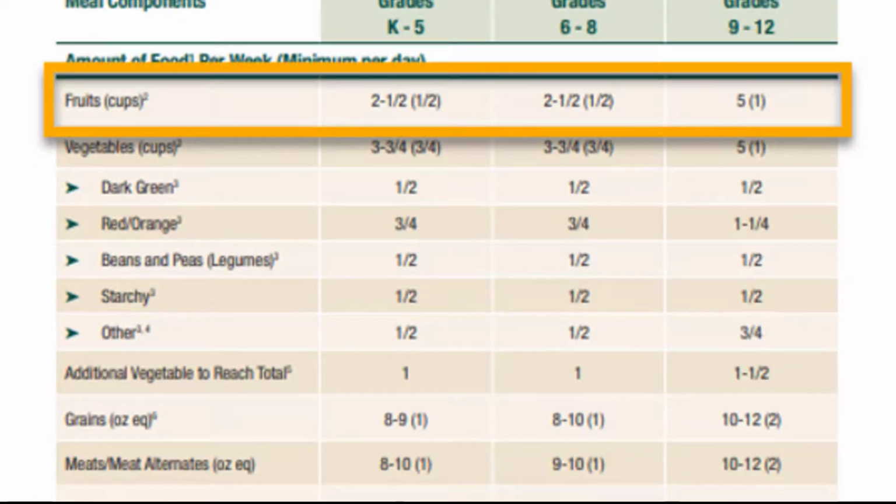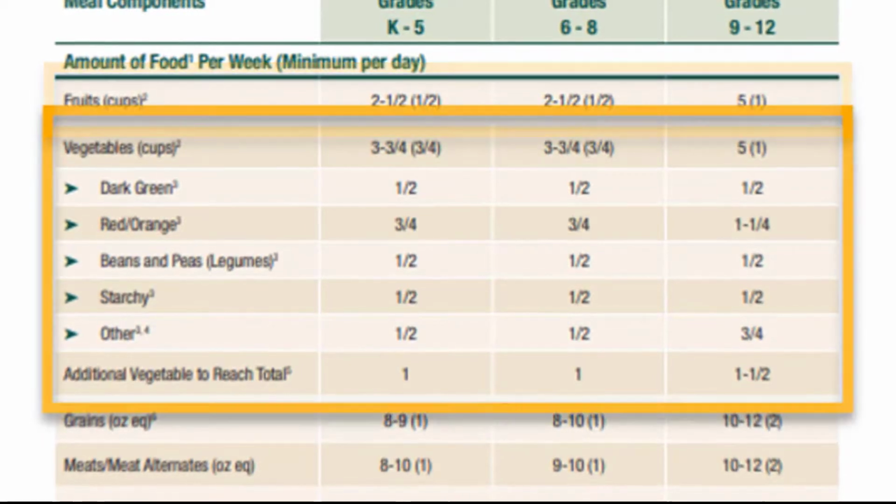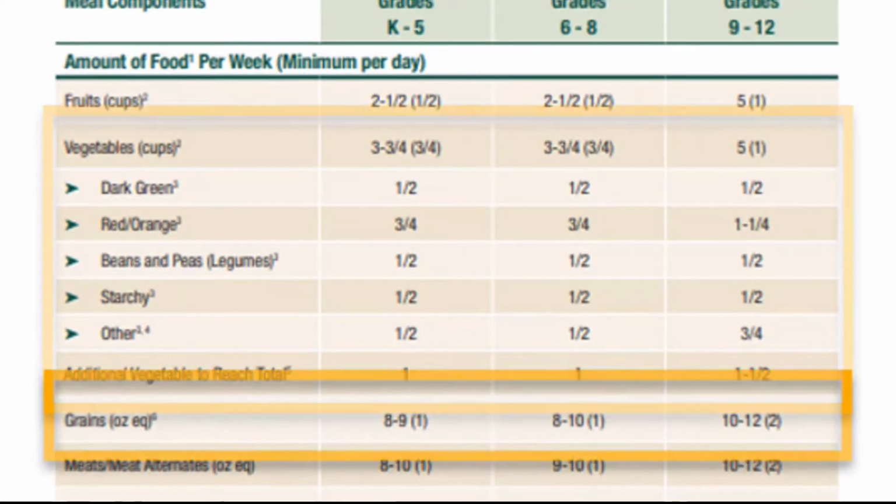Notice how each day only half a cup of fruit is required for grades K through 5 and 6 through 8, but students in grades 9 through 12 require a full cup of fruit for the lunch meal. Vegetables can be tricky to plan because of the variety required to be served each week. Menus must provide for 5 vegetable subgroups to be served over the course of the week. Download Forms has a vegetable subgroup planner that can assist menu planners in ensuring that adequate portions of each vegetable subgroup is served within the daily and weekly minimum requirements for the vegetable component.